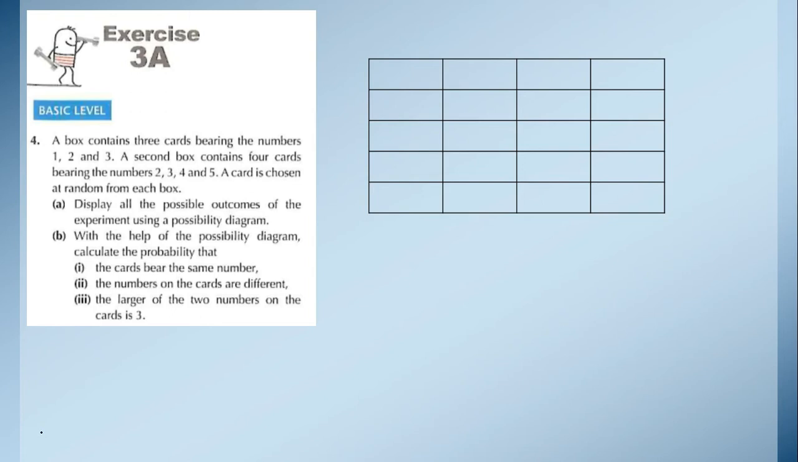Okay, so first we will take the numbers from the first box. So here we have the first box, and on the first box we have numbers 1, 2 and 3. And similarly the second box, and on the second box we have numbers 2, 3, 4 and 5.